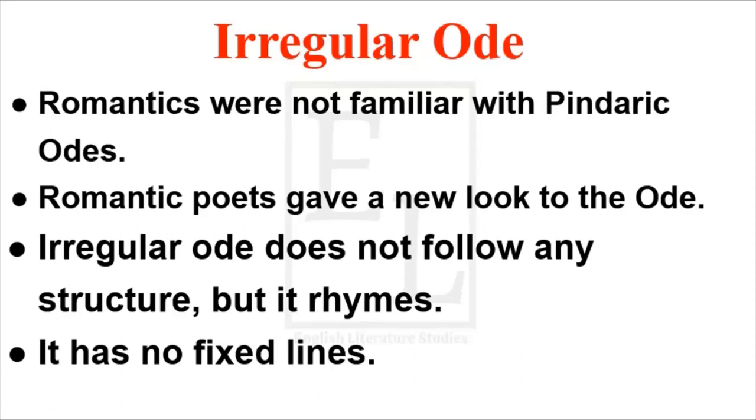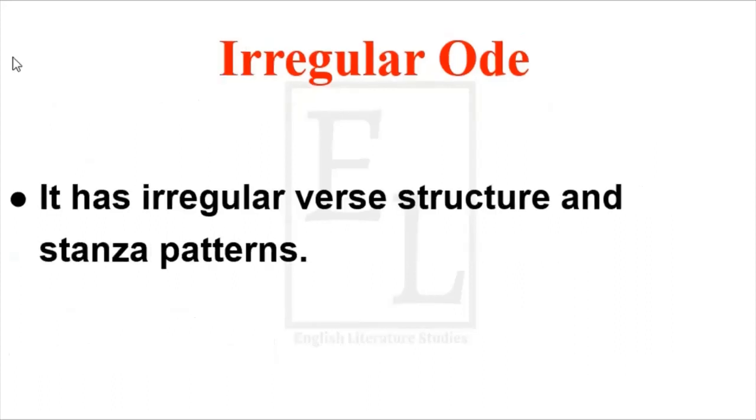Irregular ode does not follow any structure, but it rhymes. It has no fixed lines. It has irregular verse structure and stanza patterns. That is why it is called Irregular Ode.